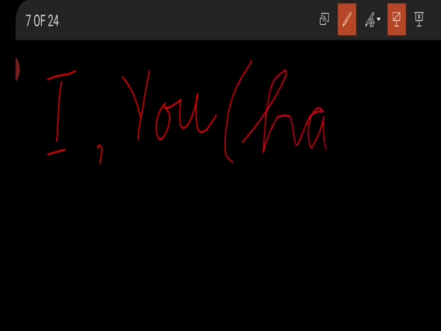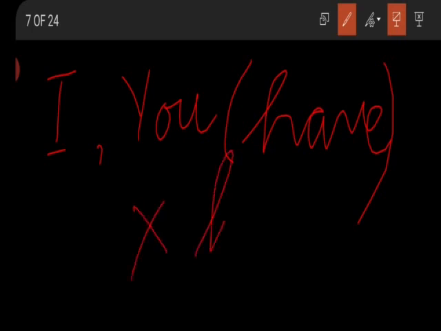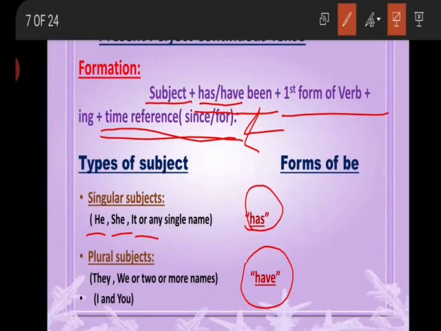There is an exception: I and you are also considered singular subjects, but with I and you we use have. Keep this in mind again: with I and you, we use have, not has.